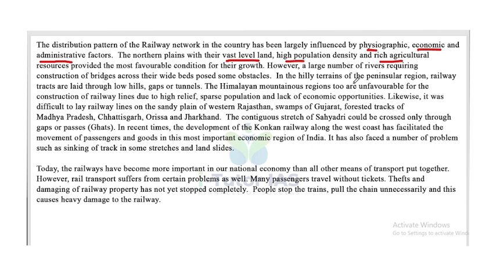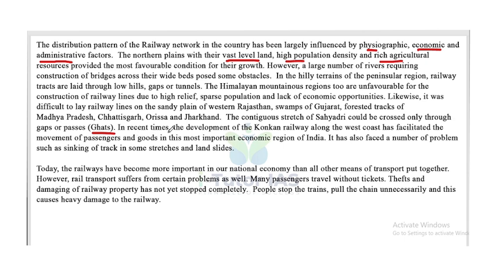In the hilly terrains of the peninsular region, railway tracks are laid through low hills, gaps, or tunnels. The Himalayan mountainous regions too are unfavorable for the construction of railway lines due to high relief, sparse population, and lack of economic opportunities. Likewise, it was difficult to lay railway lines on the sandy plains of western Rajasthan, swamps of Gujarat, and forested tracts of Madhya Pradesh, Chhattisgarh, Orissa, and Jharkhand. The contiguous stretch of Sahyadri could be crossed only through gaps or passes, that is called ghats.